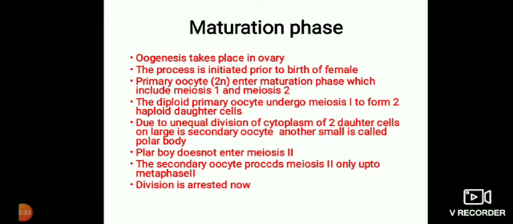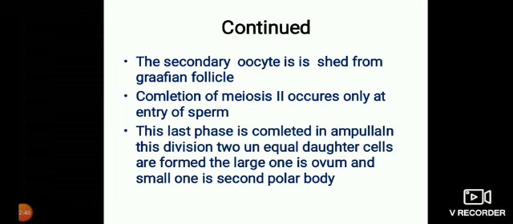Division is arrested now because only if fertilization takes place does meiosis 2 begin. The secondary oocyte is shed from the Graafian follicle, so during the menstrual phase only the secondary oocyte is shed. If there is fertilization, it completes its second meiotic division and will give birth to the child. Completion of meiosis 2 occurs only at the entry of the sperm.